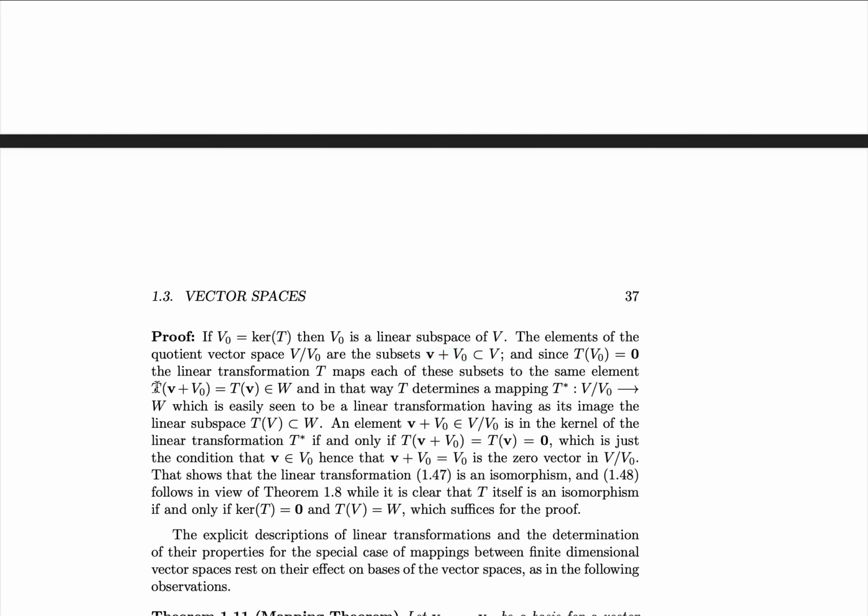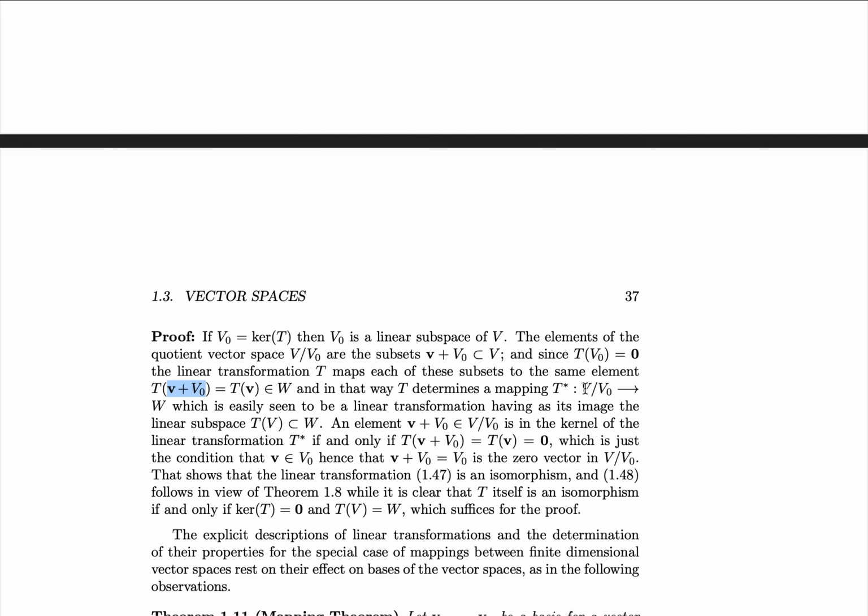That is, T of V plus V naught is equal to T of V plus T of V naught, and T of V naught we know is a 0 vector, and anything plus a 0 vector is just that thing itself, so that'll give us T of V vector in W. That is, every element of this form, no matter what V naught you put on the right side, is sent to the same element T of V within W. This association, where we simply take T of V plus V naught, is what determines the mapping T star,